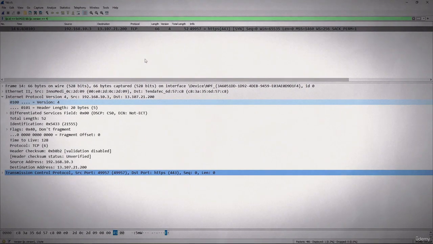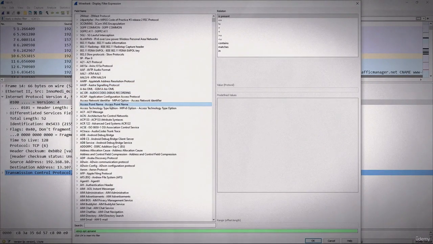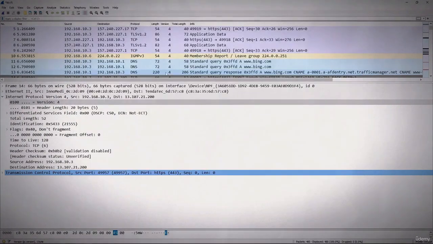So there are lots of different shortcuts that you can use, and in addition you can create an expression by going to analyze, display filter expression, and here you can build your own expression. Make sure you know what you are doing. So I'll close this, and now I have given you just the highlights to show you that we can filter on many different field values, either by using a capture filter which only limits us to whatever I filter on, or better yet, use the display filter, allow the capture to occur and display only the traffic you want to see.